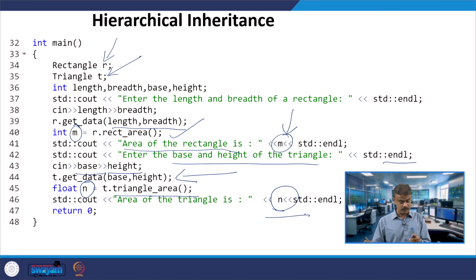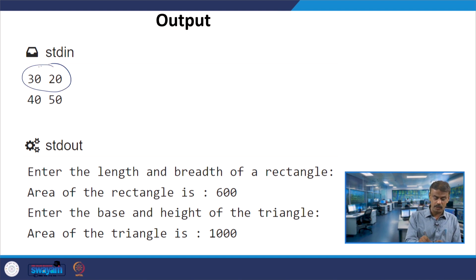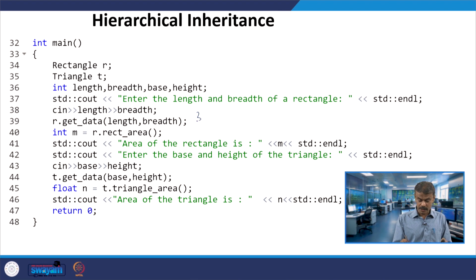Now we will see what the output is. Initially I am passing 30 and 20, so your length is 30, breadth is 20, and R is invoking rectangle_area.